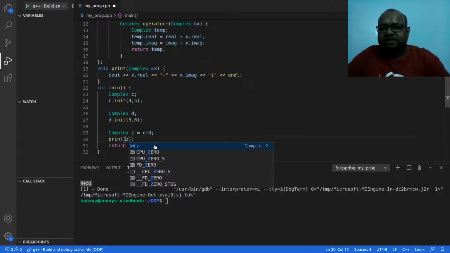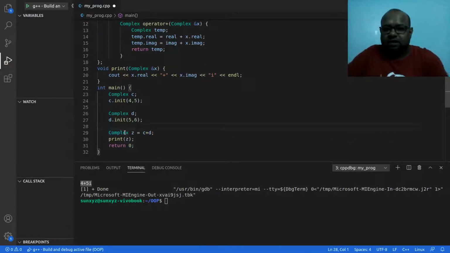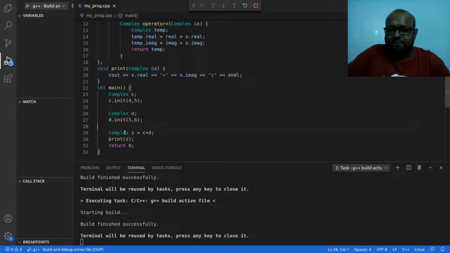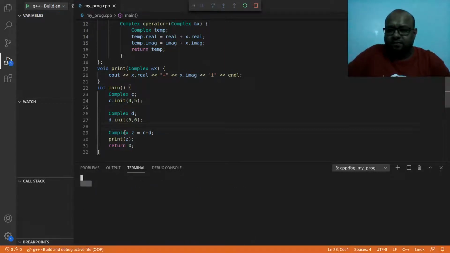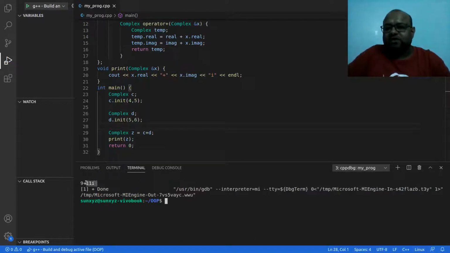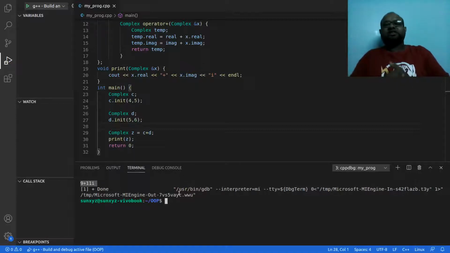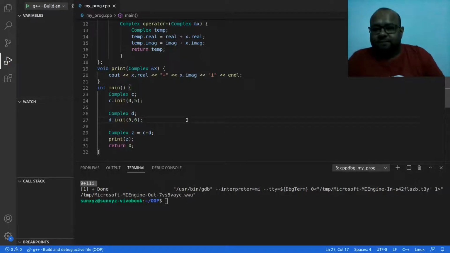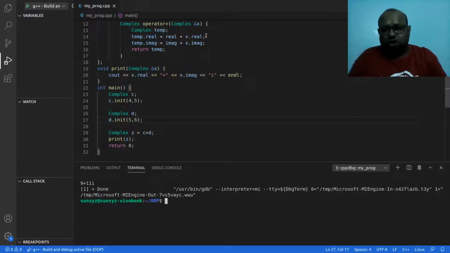Let me go ahead and print Z. Now when I print Z, the value is updated. This is very good. Now this method that overloads the operator addition is returning a complex number that is the sum of the caller object plus the parameter.